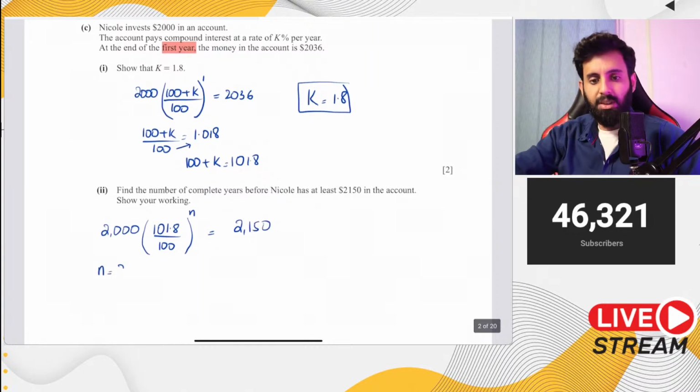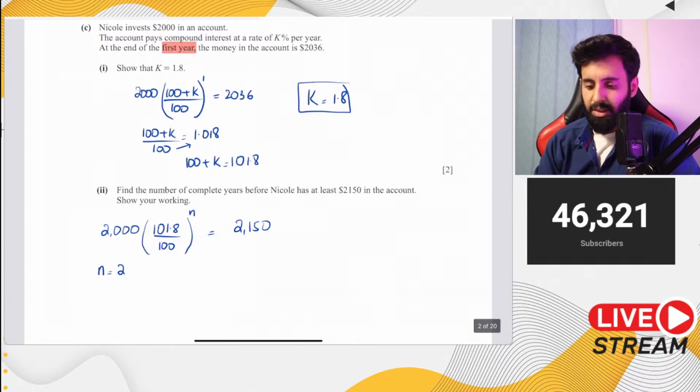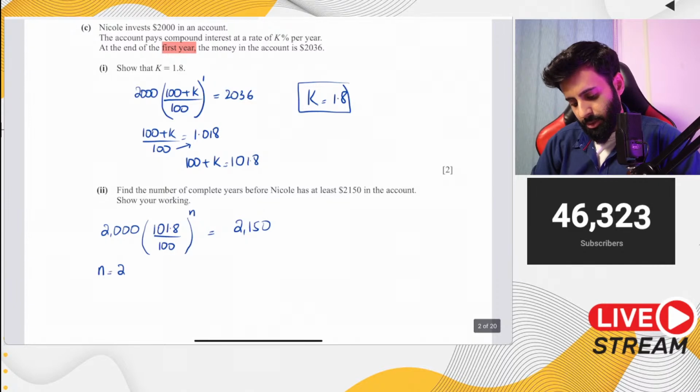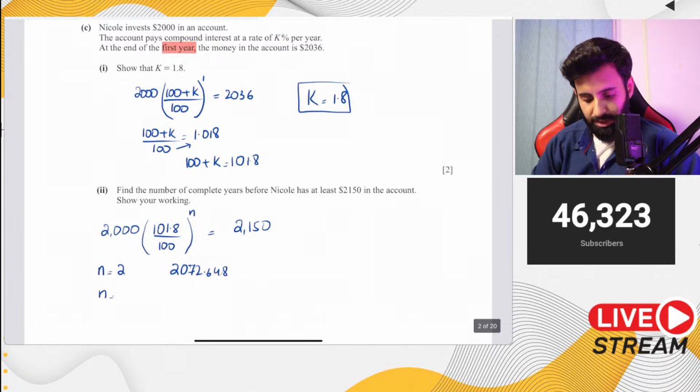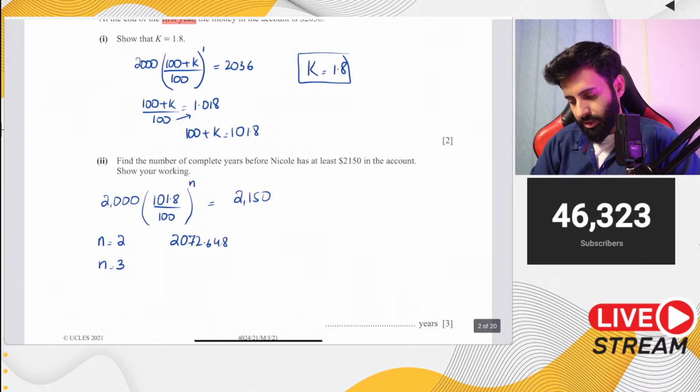Let's try 2 years. Let's see how much money she has in her account at the end of 2 years. So 2000 into 101.8 upon 100, close the bracket, raise it to the power of 2. Raising it to 2, we're getting 2072.648. So clearly 2 is not the correct answer. Let's try 3. Raising it to the power of 3 also does not give you the correct answer.